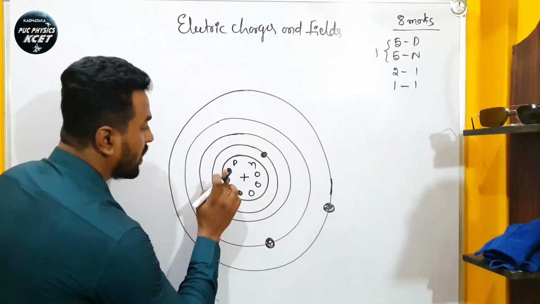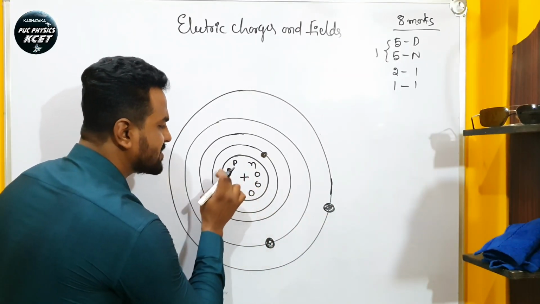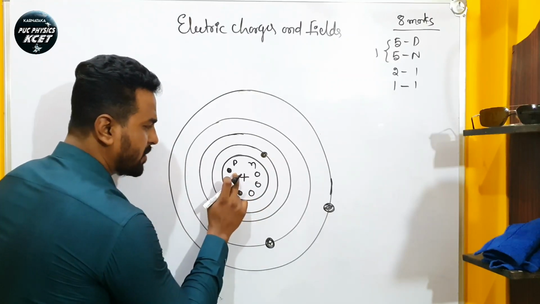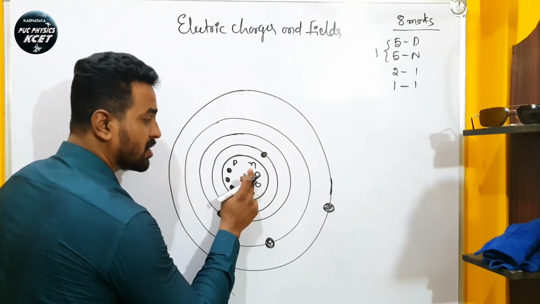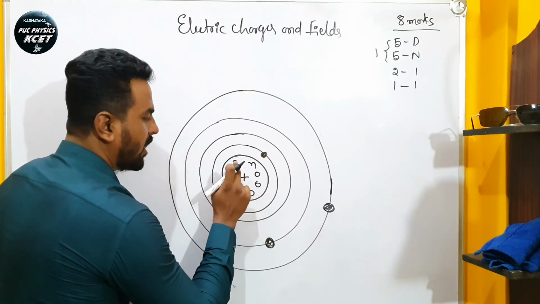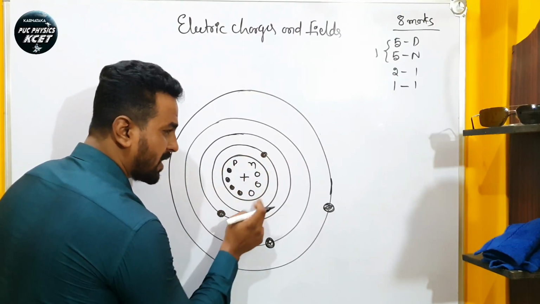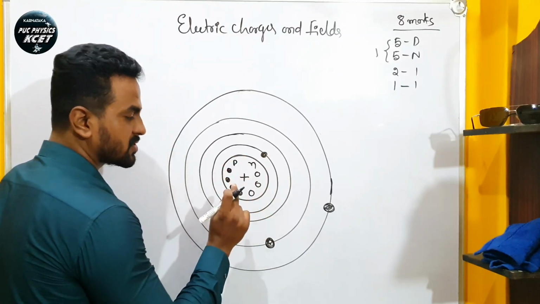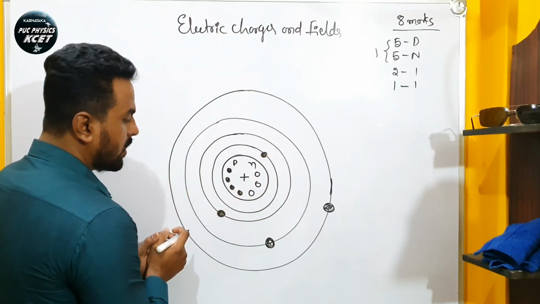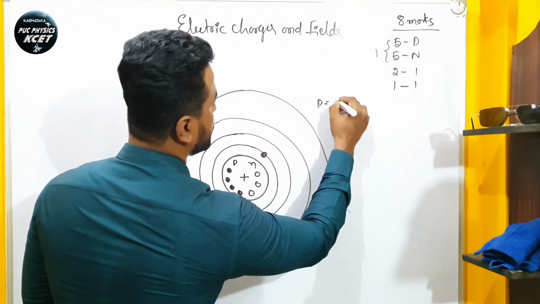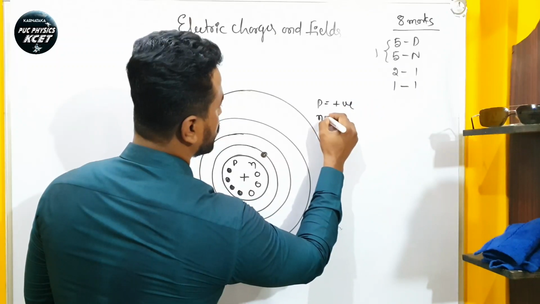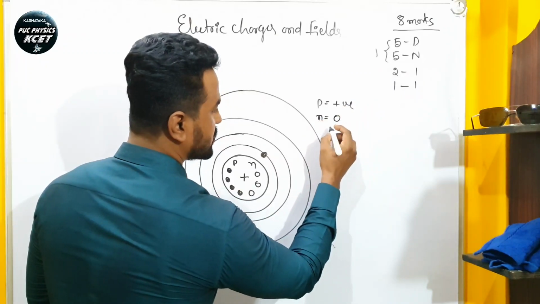I told you this nucleus is positively charged. Why? Because proton is positive in nature, neutron is neutral in nature, which means 0, and positive plus 0 will become positive only. Therefore the nucleus possesses positivity. And electron is negative in nature. So we can write proton is positive in nature, neutron is 0, which means neutral in nature, and electron is negative in nature.